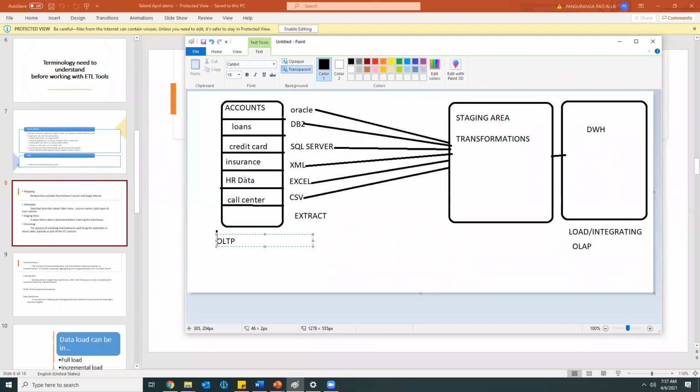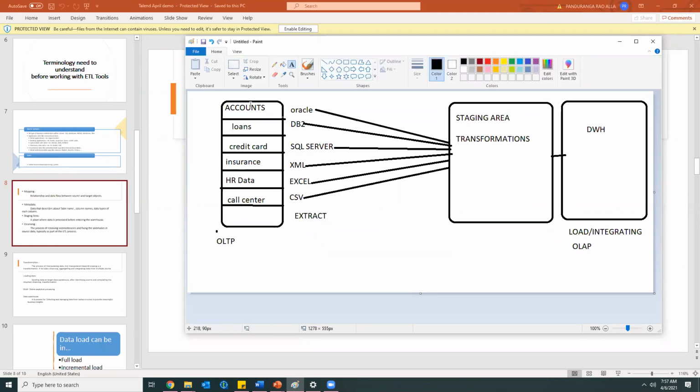HR data will be in Excel format, in some other locations. So we have all these databases in different locations. With the help of some network, we can move all the different database information into one staging area, where we'll apply transformations, and then finally load into the data warehouse.